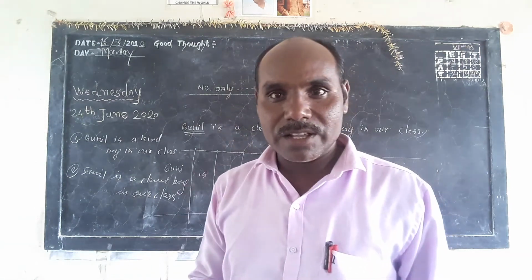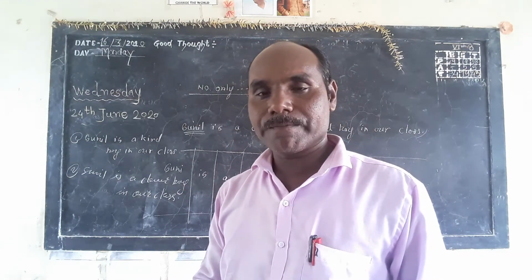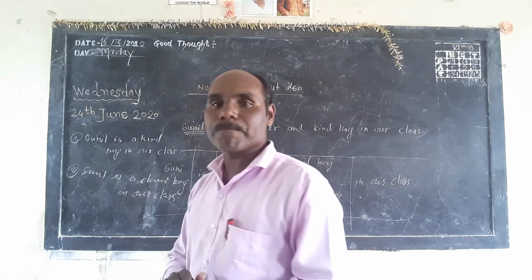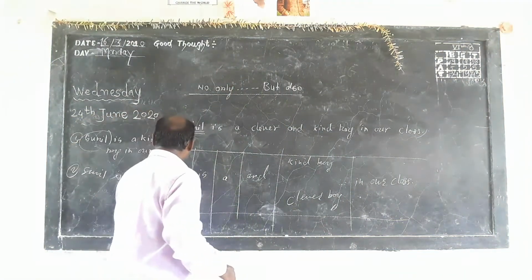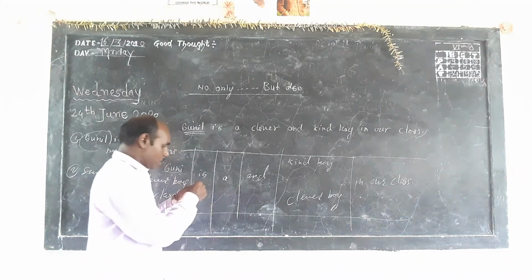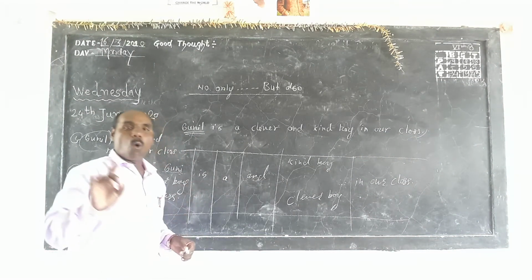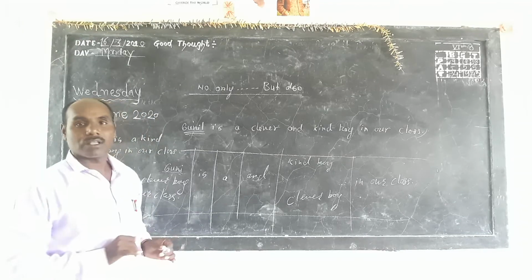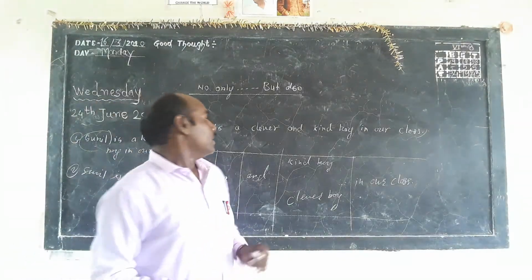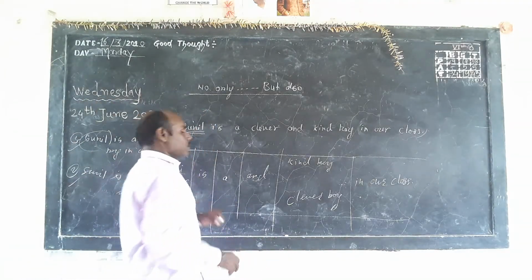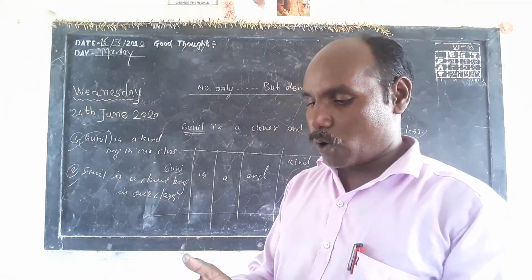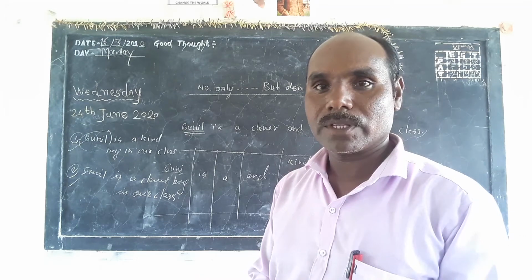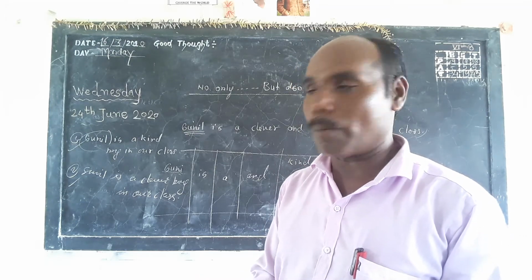Is it necessary to use Sunil again and again? The noun is repeated in both the sentences. Then these are the simple sentences. Kinds of sentences are simple, compound and complex.